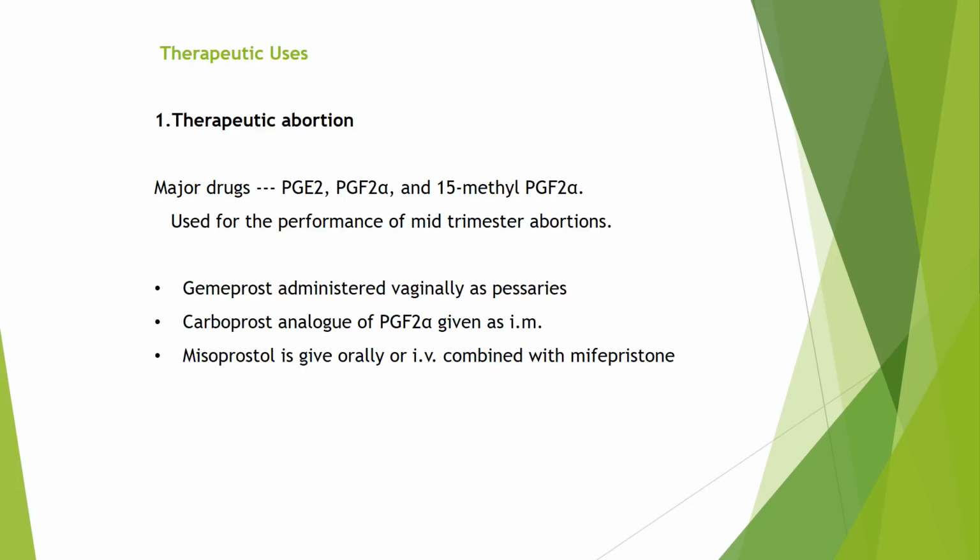So what are the major drugs? These are prostaglandin E2, PGF2 alpha and 15-methyl PGF2 alpha. Gemeprost, which is administered as vaginal pessaries. Carboprost, an analog of PGF2 alpha, is given intramuscularly. Misoprostol is given orally or intravaginally, combined with mifepristone.